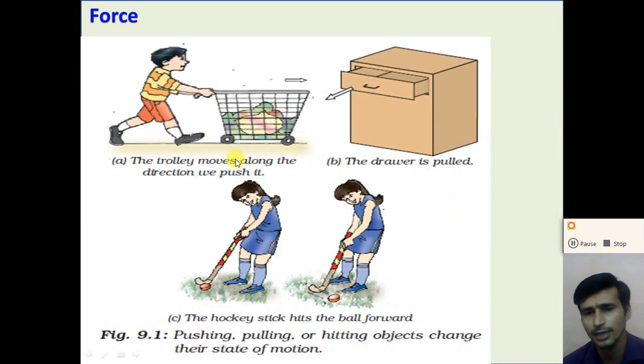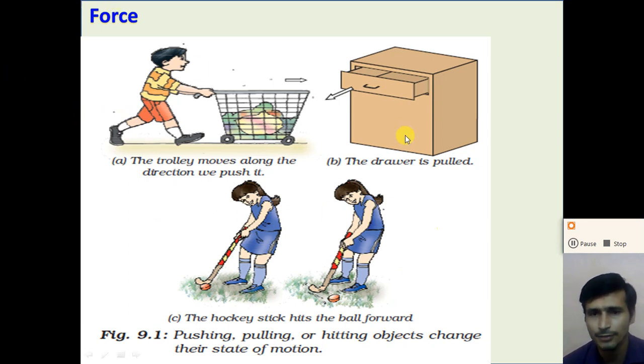Look at the pictures. First, a trolley moves along the direction we push it. The drawer is pulled by applying a force. Third figure, the hockey stick hits the ball forward, right? In the first picture, a boy applies a push force on the trolley and the trolley changes its position, so we can say that the trolley is in motion.